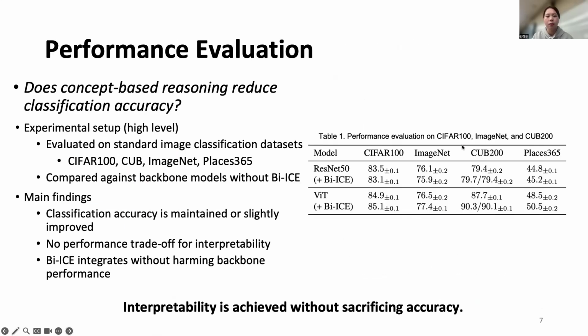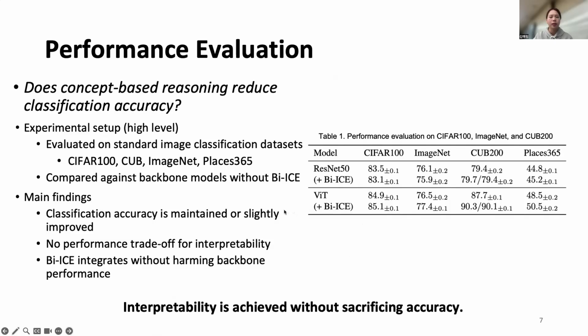Before discussing interpretability results, an important question is whether adding interpretability harms performance. To evaluate this, we tested Bi-ICE on standard image classification datasets, comparing backbone models with and without our module. Importantly, Bi-ICE is attached to pre-trained networks rather than replacing them, allowing us to check whether reasoning modules disrupt learned representations.